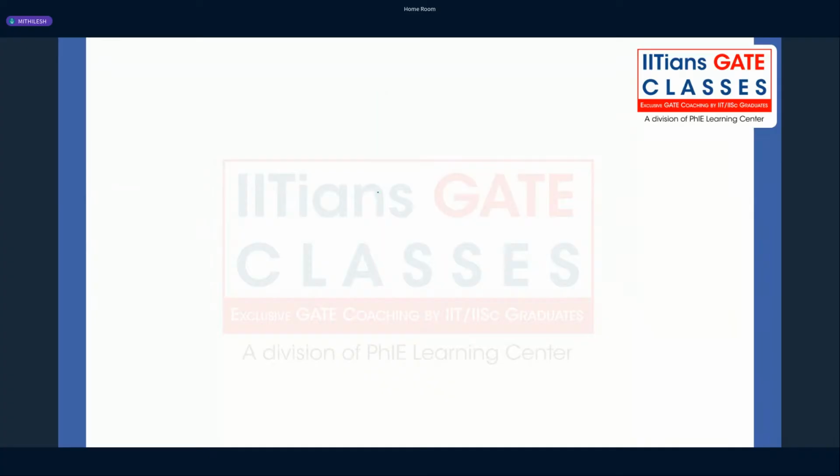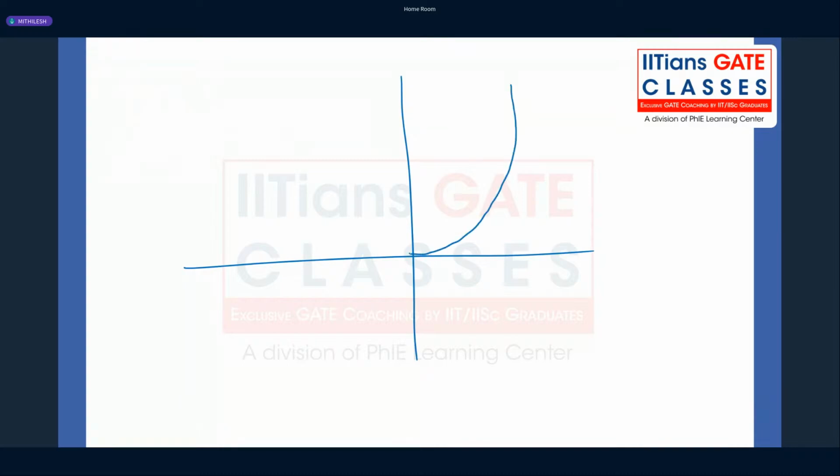Let me draw a bigger picture so you can understand. So this parabola is like this and the curve is like this. So this slope is non-zero, right? If you draw a tangent at this particular point, it is non-zero. However, if you draw a slope here, it is 0. So this is where it is making the difference. It is creating a sharp corner here.